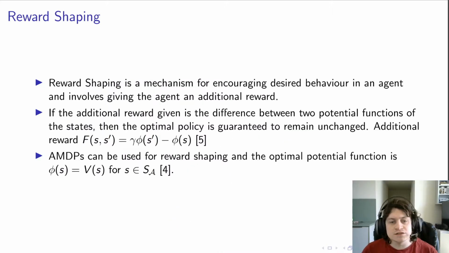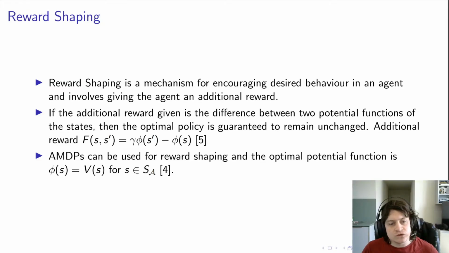We're also going to utilize reward shaping, which is a mechanism for encouraging desired behavior in an agent, and basically revolves around giving the agent an additional reward based on good or encouraged behavior. Now, if we define the additional reward in a specific way, which is the difference of two potential functions of the states, then it's been shown that the optimal policy is guaranteed to remain unchanged.